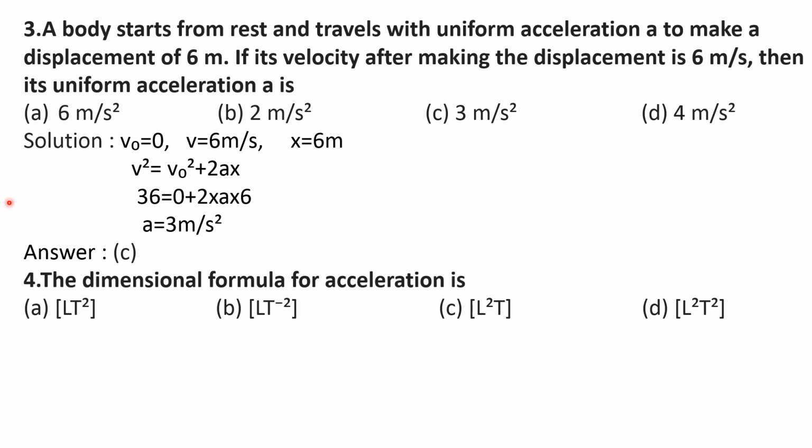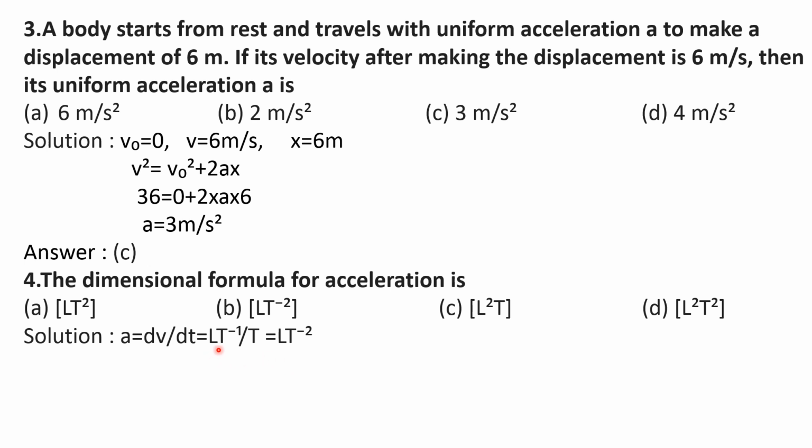You know the formula for acceleration, that is dv by dt, velocity by time gives acceleration. And you also know the dimensional formula for velocity. Velocity is nothing but displacement by time, so the dimensional formula for velocity becomes L t to the power minus 1. Acceleration means velocity by time.